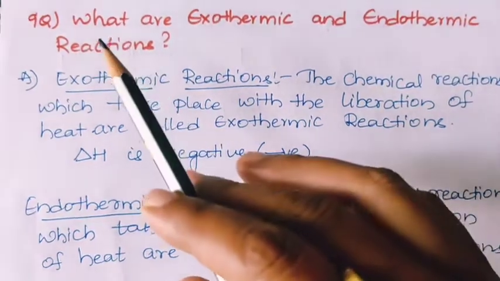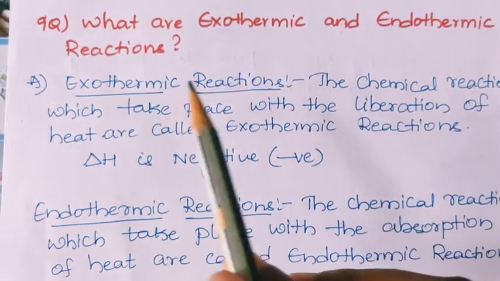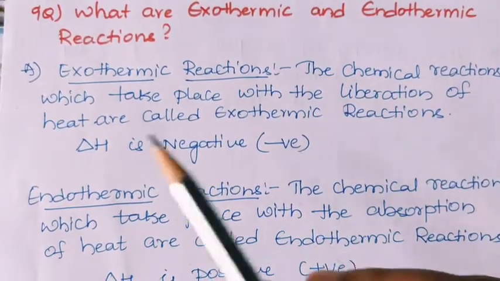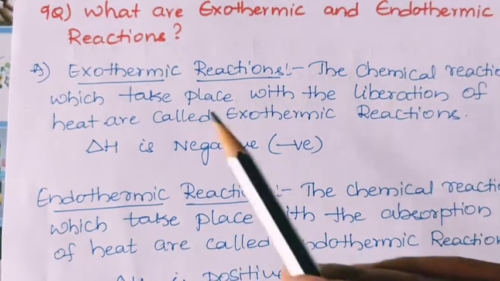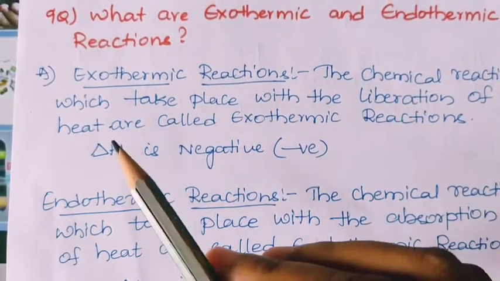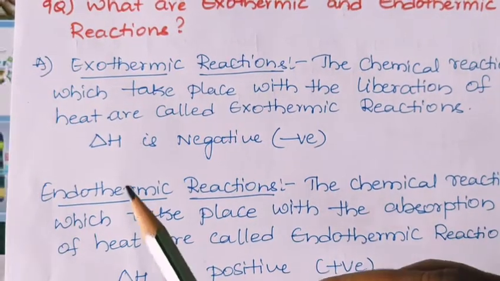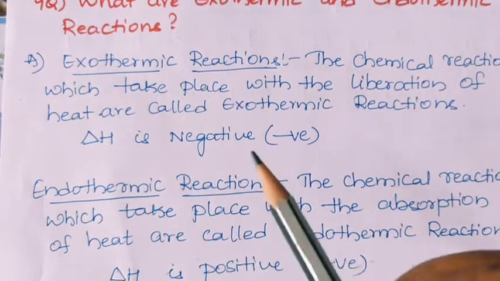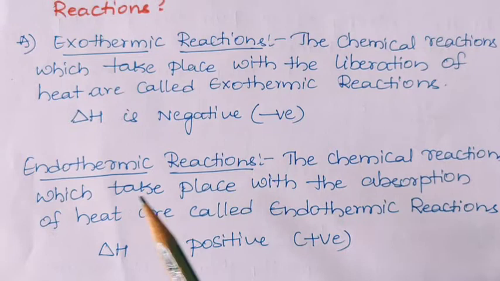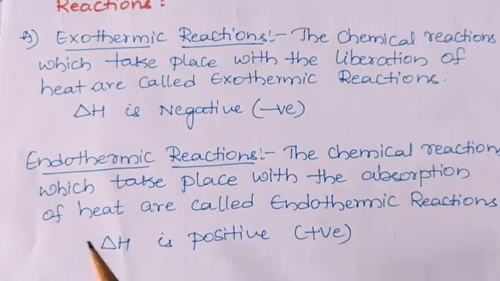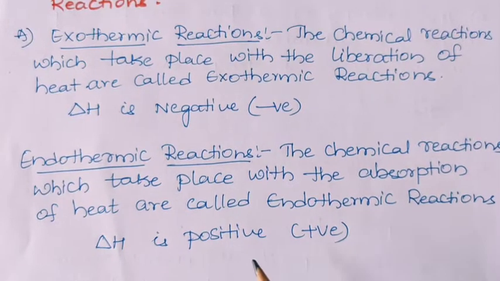Next question. What are exothermic and endothermic reactions? Exothermic reactions are the chemical reactions which take place with the liberation of heat. Here delta H, change in enthalpy, is negative. Endothermic reactions are the chemical reactions which take place with the absorption of heat. Here change in enthalpy is positive.